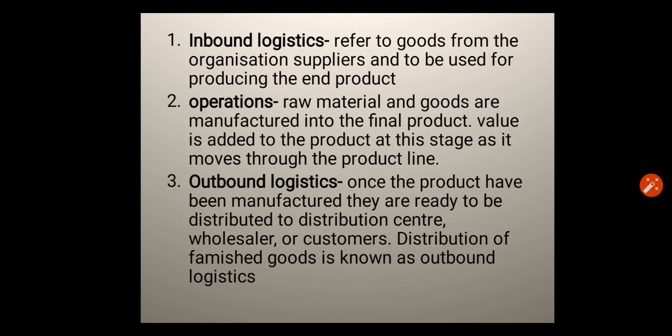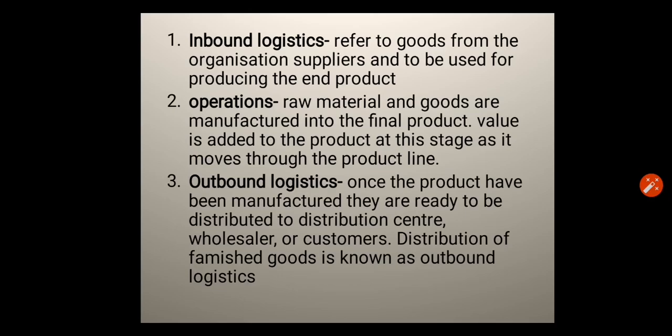Inbound logistics refers to goods received from suppliers to be used for producing the end product. Operations. Raw materials and goods are manufactured into the final product.